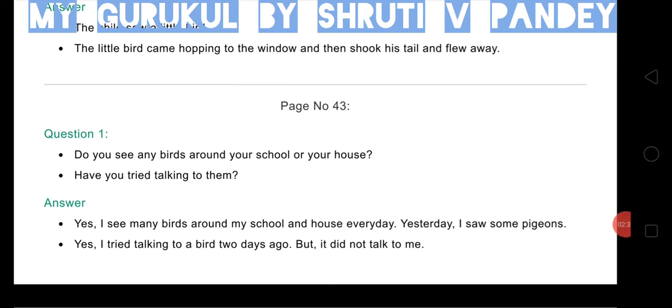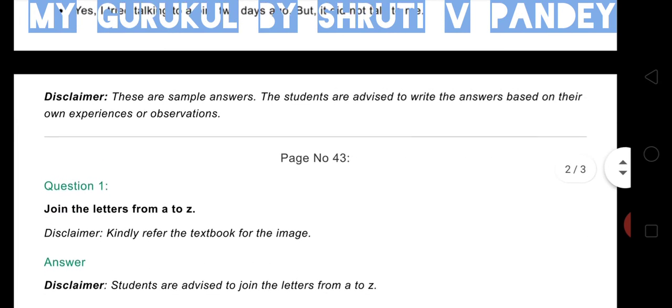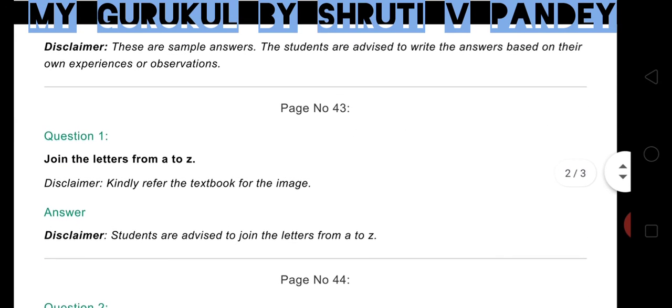Page number 43. Do you see any birds around your school or your house? Yes, I see many birds around my school and house every day. Yesterday I saw some pigeons. Have you tried talking to them? Yes, I tried talking to a bird 2 days ago, but it did not talk to me. Children, these are the sample answers. You are advised to write the answer based on your own experience and observations.